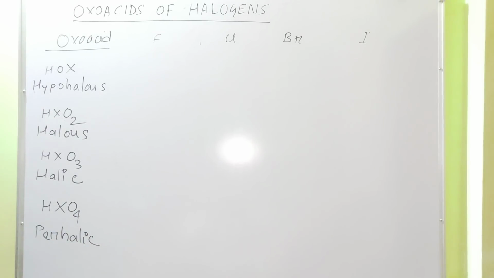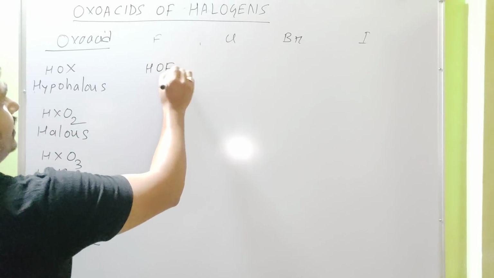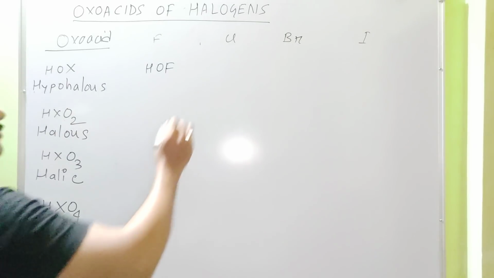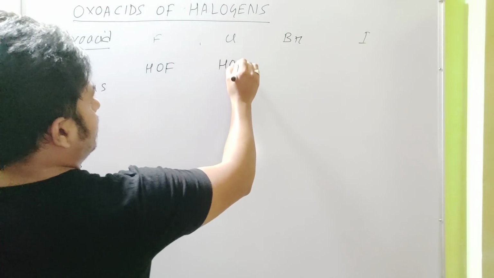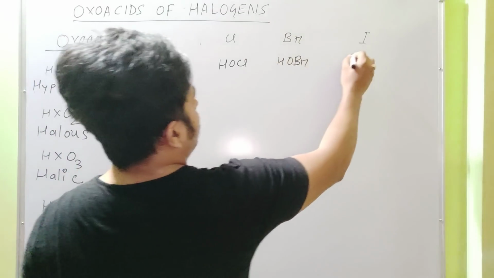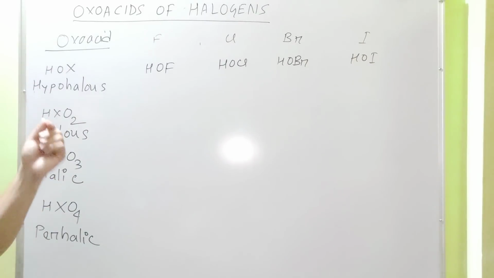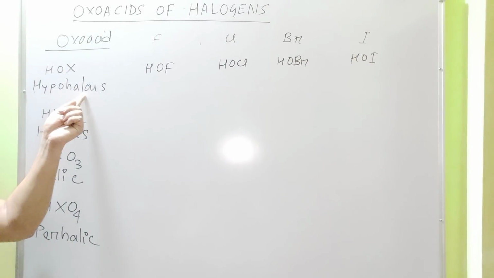If the halogen is fluorine, then it is HOF. In case of chlorine, HOCl, HOBr, HOI. This is hypohalous.